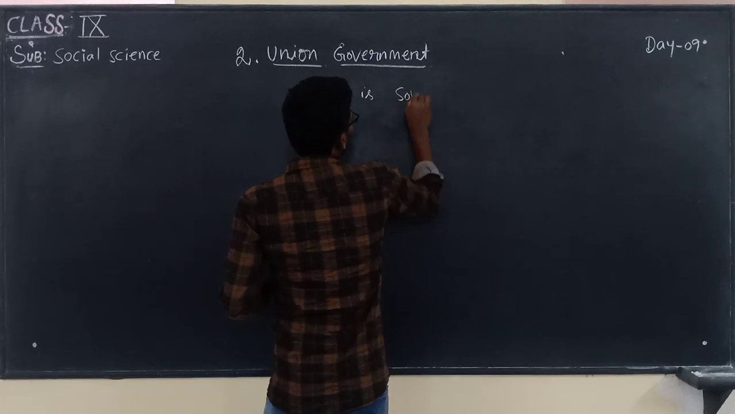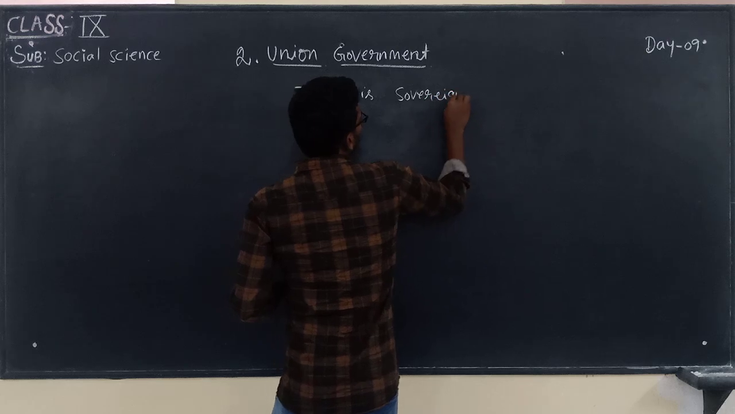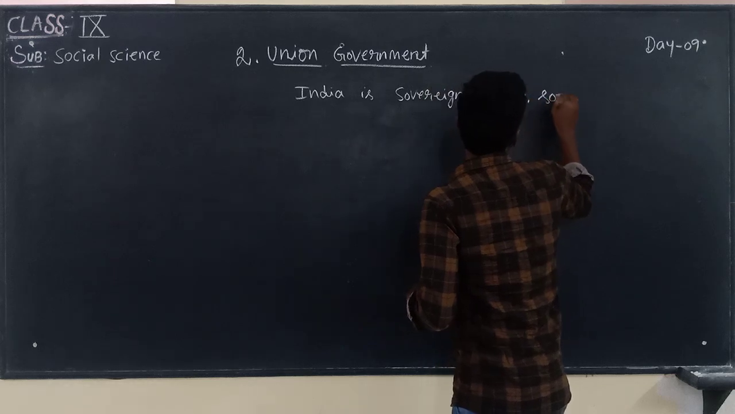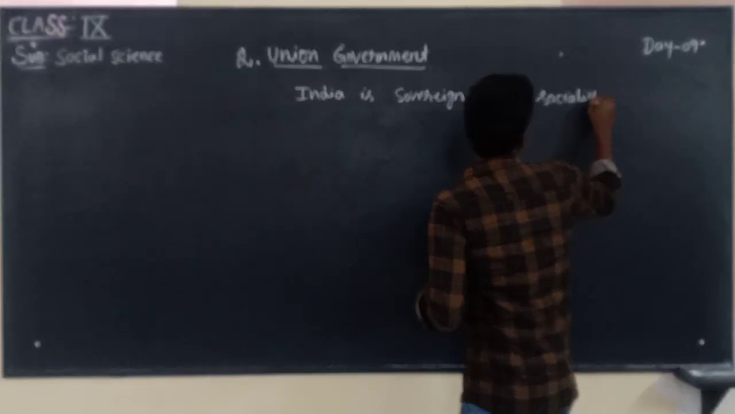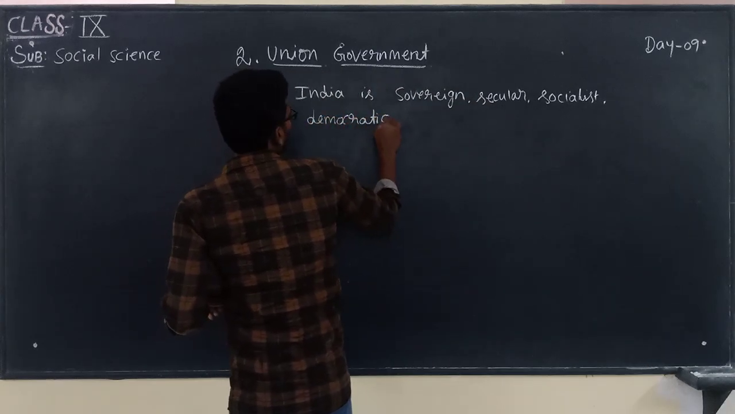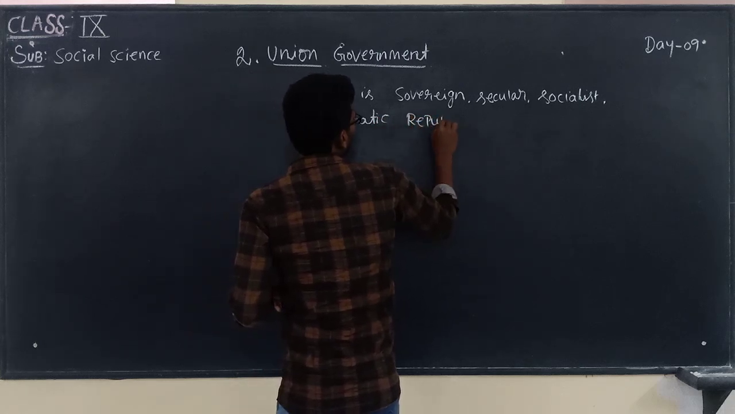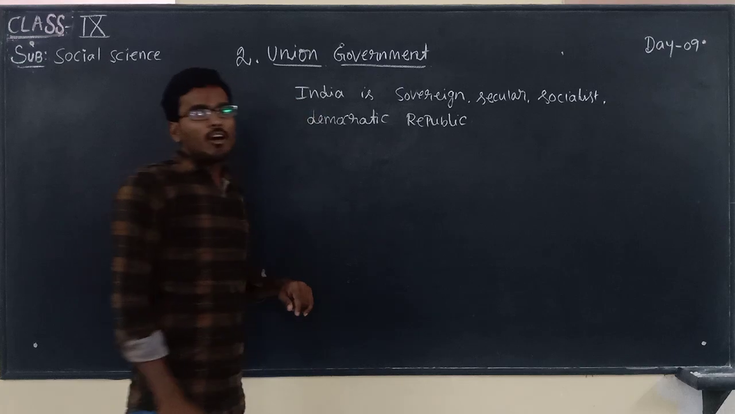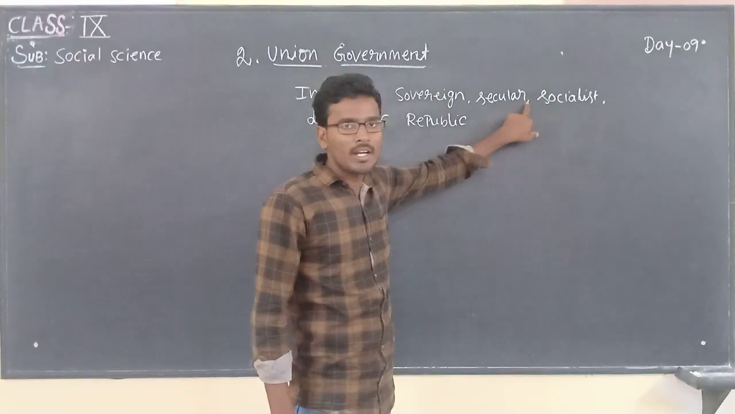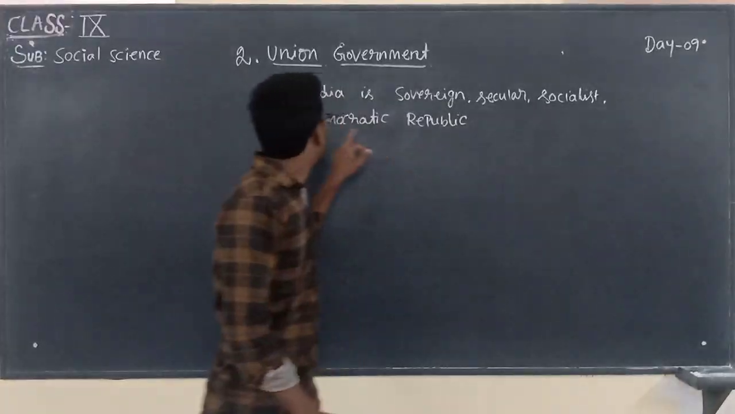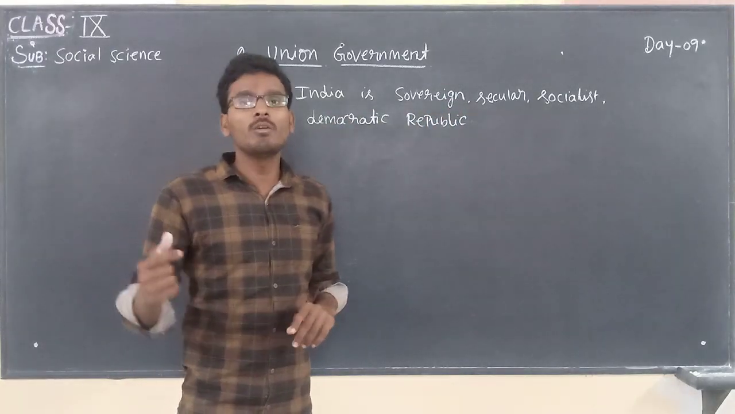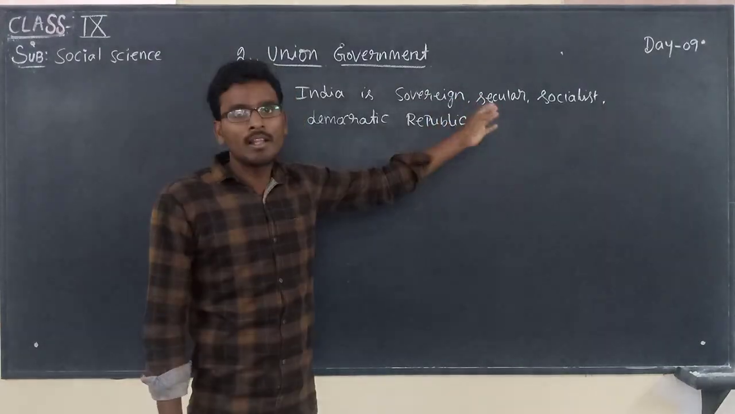India is a sovereign, secular, socialist, democratic republic. The Constitution of India declared India is a sovereign country, India is a secular country, India is a socialistic country, and India is a democratic country. In the previous classes, we got to know about the meaning of all the words.